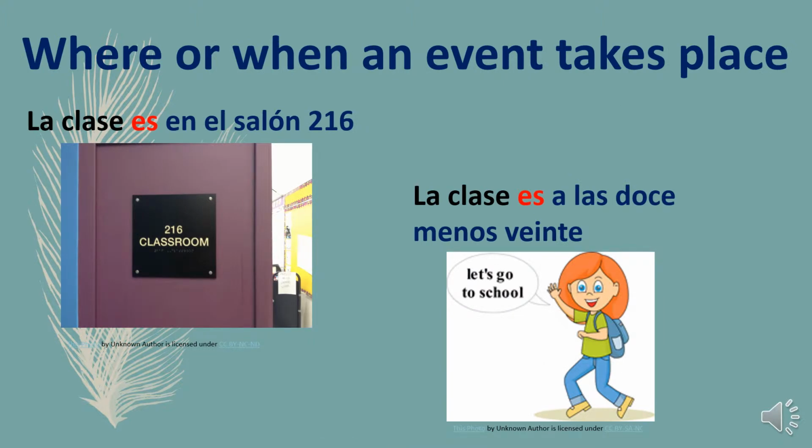Another use of the verb ser is when referring to where or when an event takes place. As an example, we have la clase es en el salón 216. The class is in the room 216. The class is considered an event that takes place in a certain place, which is the room 216. This would be where. Another example is la clase es a las 12 menos 20. The class is at 11:40. This would be when an event takes place.